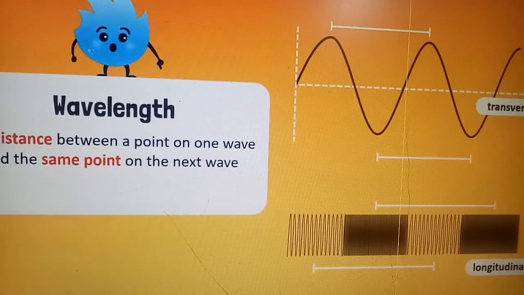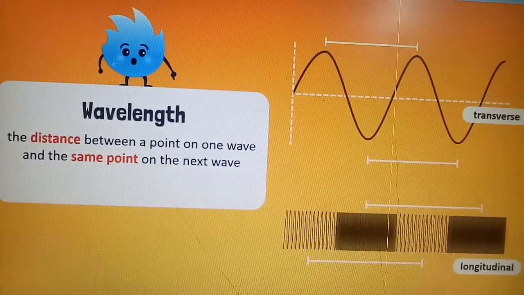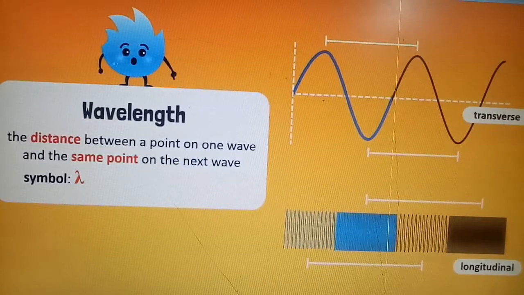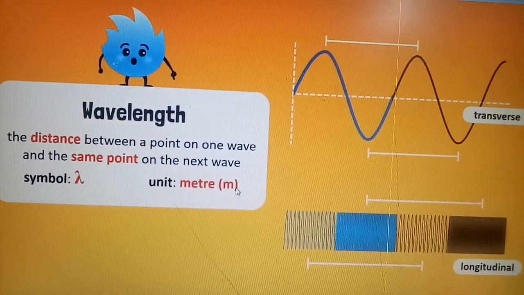So you can determine the wavelength by the definitions: the distance between two consecutive compressions, or the distance between two consecutive rarefactions, or the distance between two consecutive crests, or the distance between two consecutive troughs. All of these are definitions of wavelength. And its symbol, look at this symbol, this is called lambda. This is a Greek letter. So it is denoted by lambda and its units are in मीटर. तो units इसके मीटर में होते हैं और इसको डिनोट करते हैं लैम्डा के साथ.